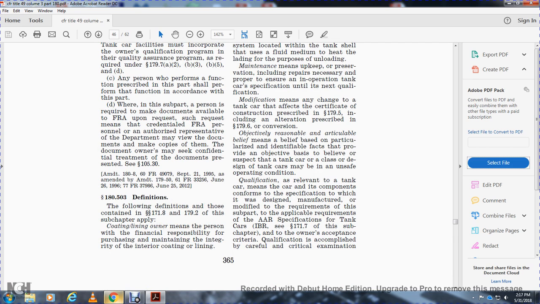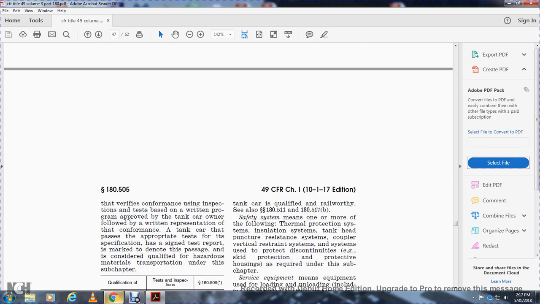Qualification means that the tank car and its components conform to the specification to which they were designed, manufactured, or modified, and meet the requirements of the subpart and the applicable AAR specification for tank cars and the owner's acceptance criteria. Qualification is accomplished with a careful and critical examination of the various performance inspections and tests, written by the provider, to prove the tank car's conformity. The tank car owner provides written representation that the tank car has passed the appropriate test for the specification, with the test report marked to denote the pass, considered qualified for hazardous material transportation